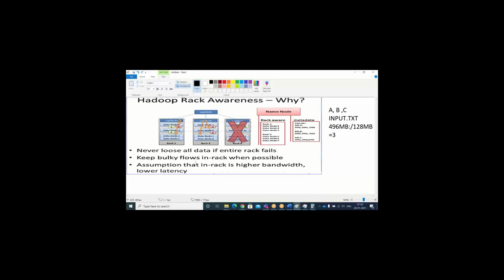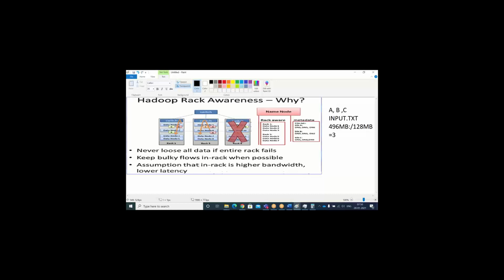By using the rack awareness algorithm, as I mentioned here, you never lose all data if an entire rack fails. Keep bulky flows in a rack when possible, on the assumption that within a rack there is higher bandwidth and low latency. You know the meaning of latency, right? The response time.